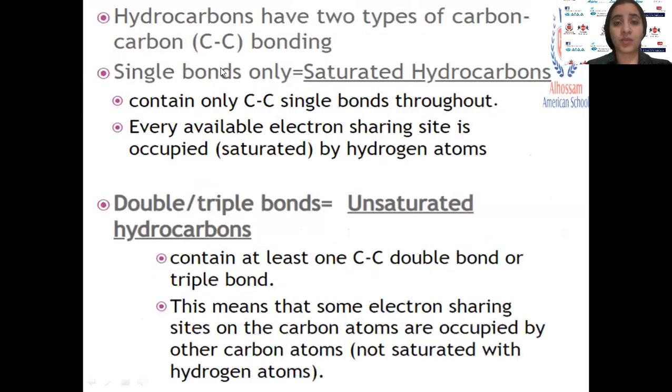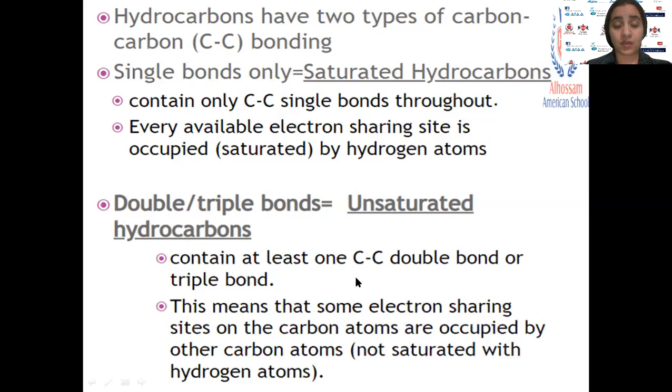Hydrocarbons have types of carbon bonding: single bond, or double and triple. If there are single bonds only, this is called a saturated hydrocarbon. Whatever the number of carbons, 3, 4, 5, 10, if all the bonds are single bonds, it is a saturated hydrocarbon. But if you have a double bond or triple bond, this is called an unsaturated hydrocarbon.